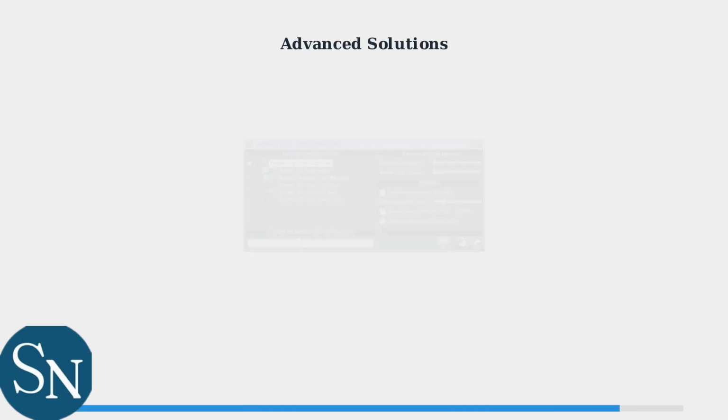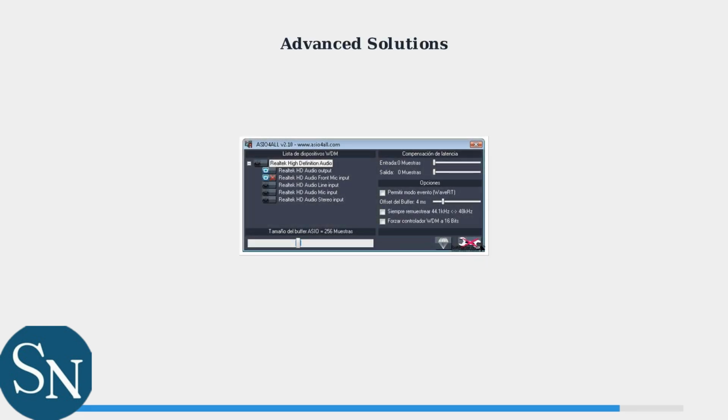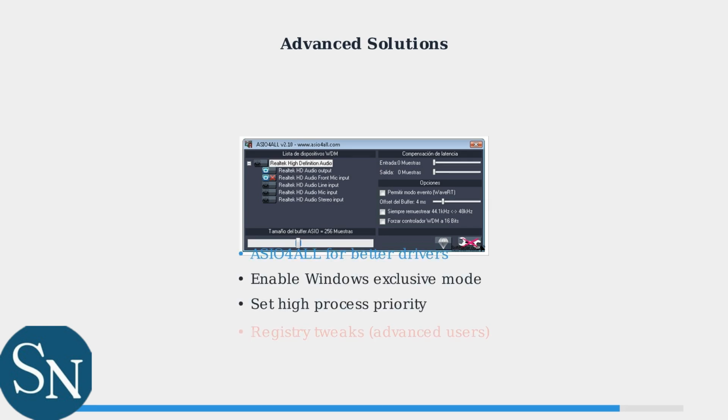For persistent issues, advanced users can try ASIO4ALL software for better audio driver management or specific Windows registry modifications to improve USB audio stability. ASIO4ALL provides lower latency and better stability for USB audio devices. Enable exclusive mode in Windows sound settings and set audio applications to high priority for optimal performance.